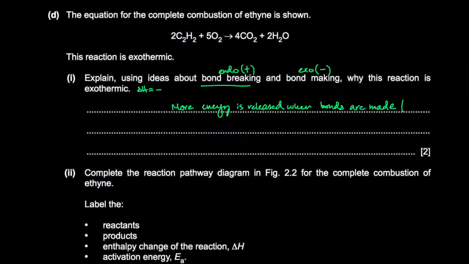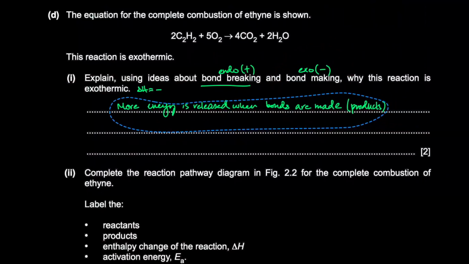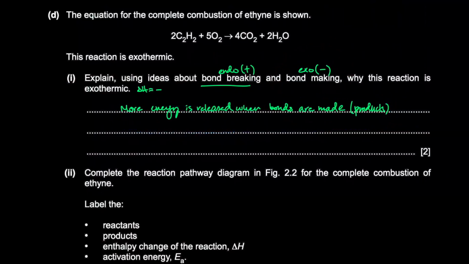That's in the products, right? So the bonds made are stronger. So more energy is released when bonds are made than the energy required or needed to break the bonds of the reactants. Okay, this is in the reactants.